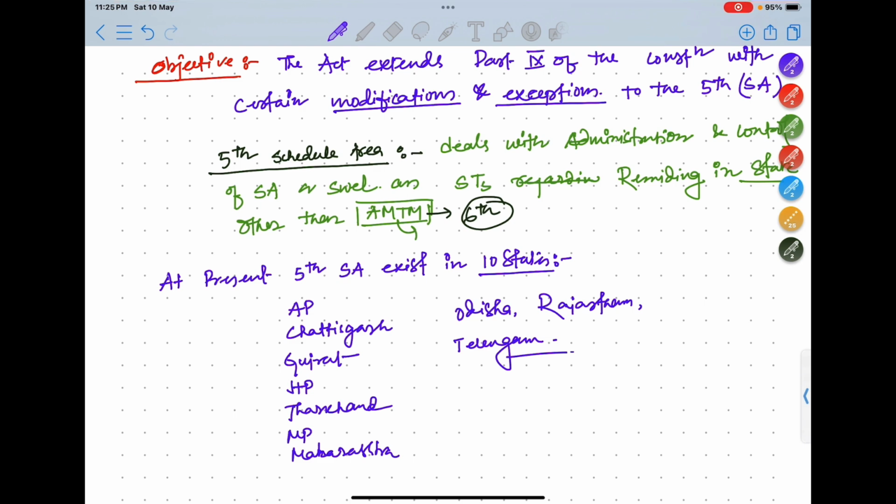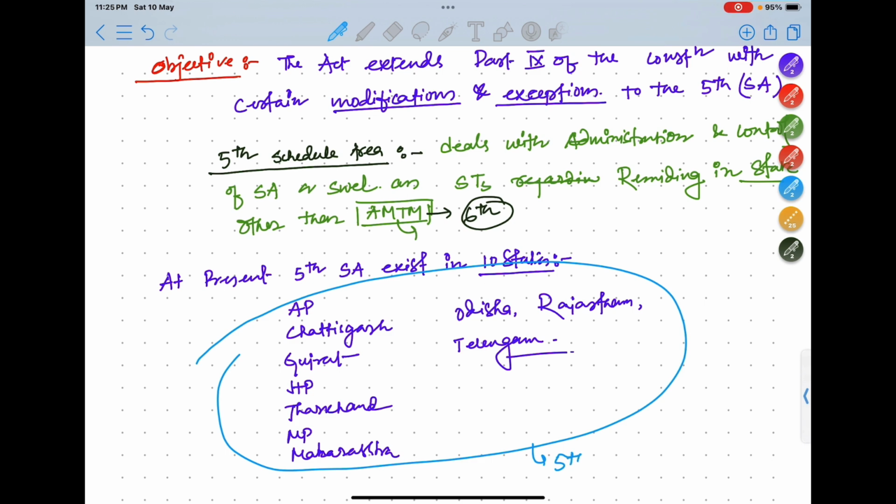So these are the areas where the fifth schedule is there. Okay, fifth schedule. And AMTM, that is Assam, Meghalaya, Tripura, and Mizoram. So these states have the sixth schedule. You should remember this. Okay, in the exam they may directly ask which of the below states have fifth schedule or sixth schedule areas.